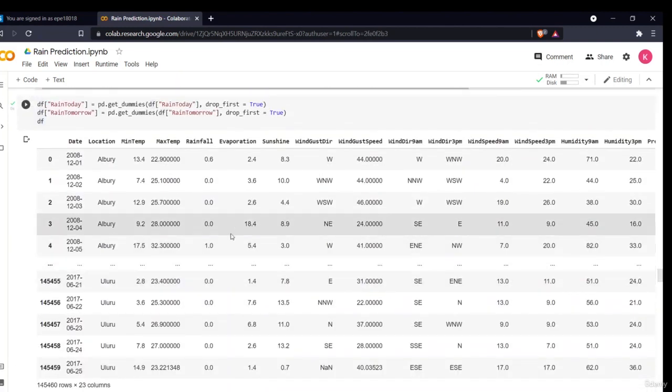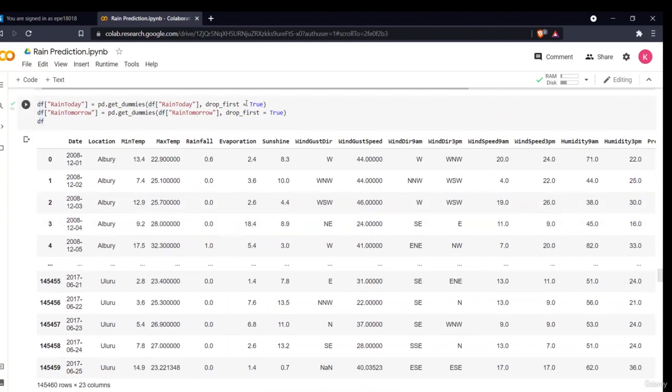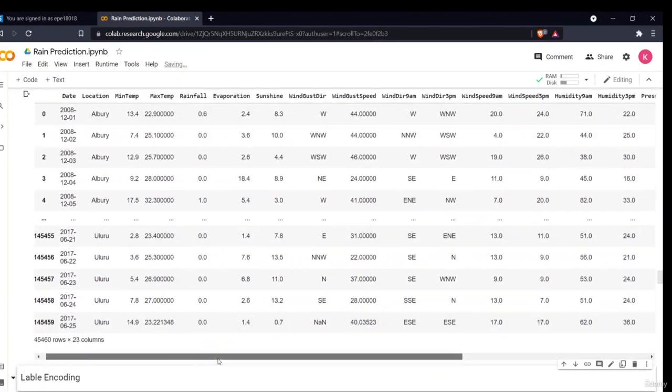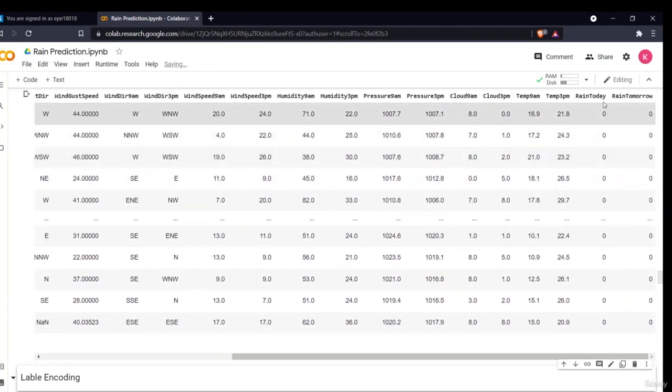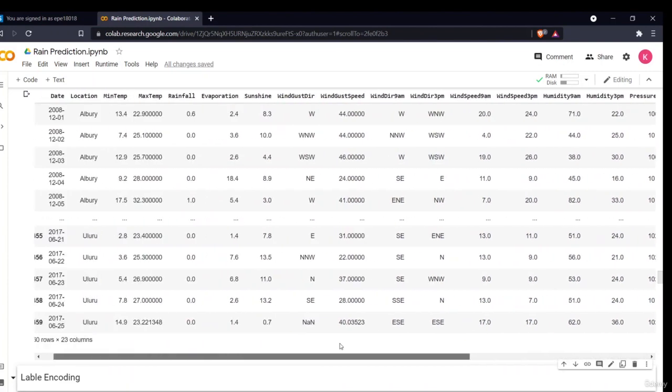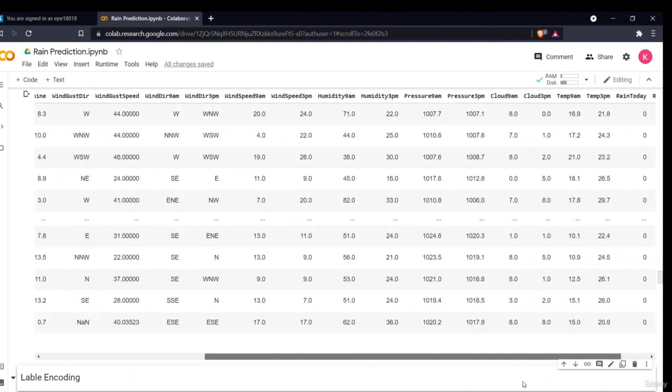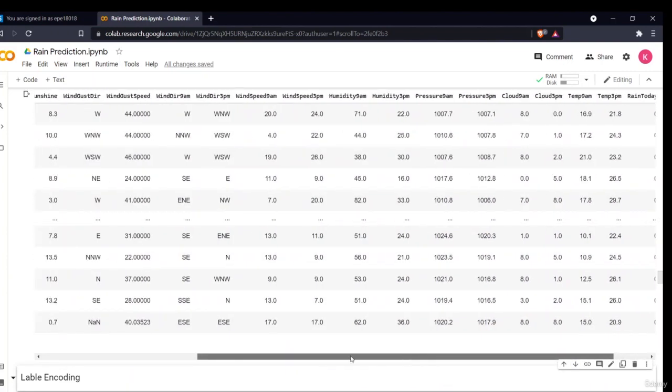Now I'm also defining the parameter drop_first equals true, so when these columns are created, the first one will be dropped. Now let us see how our data is created. Rain today has 0 wherever it is not present, and wherever rain today is true, it has created a 1. Okay, so now this is our df.